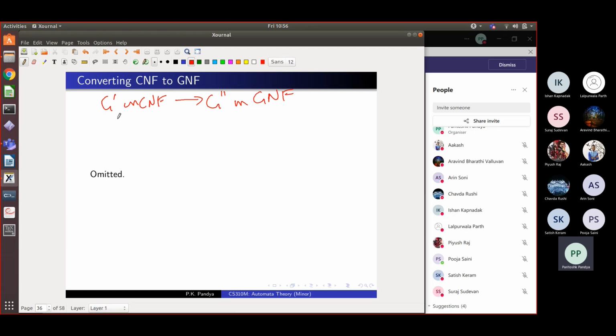But you can assume that there is a procedure, a little bit more complicated than what we did for conversion to CNF. But it will work. There's just one trick there. Okay, so assume that the G prime can be converted to G double prime in GNF. And I will not ask you in the exam how to convert a grammar into GNF form, but I will ask you to convert grammars into CNF form. So is that clear?